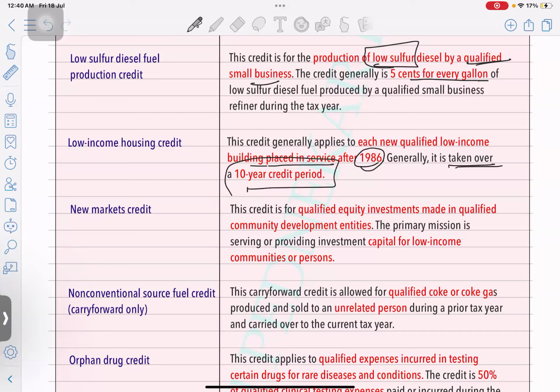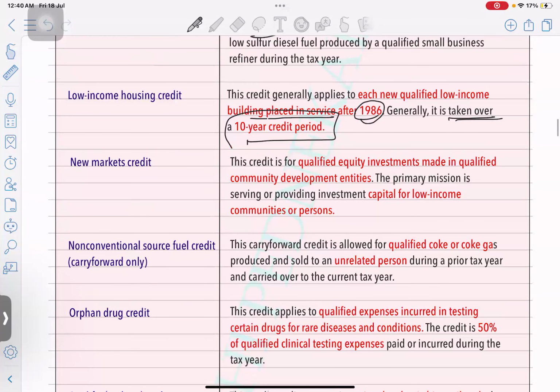Within 10 years you can allocate those credits. This will be applicable to only employers, not the individual person who is buying the house. They are just getting the benefit of buying the house at a low cost, but this credit is for the employer who is generating this particular building related services. Okay. New market credit.